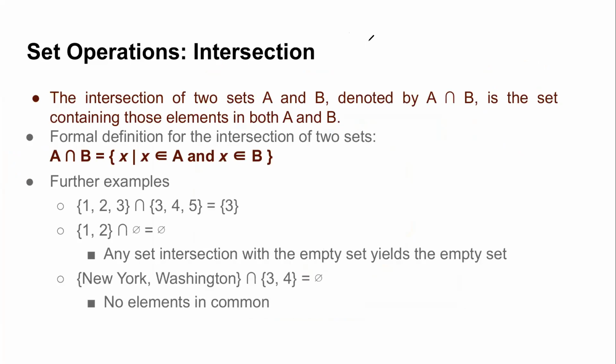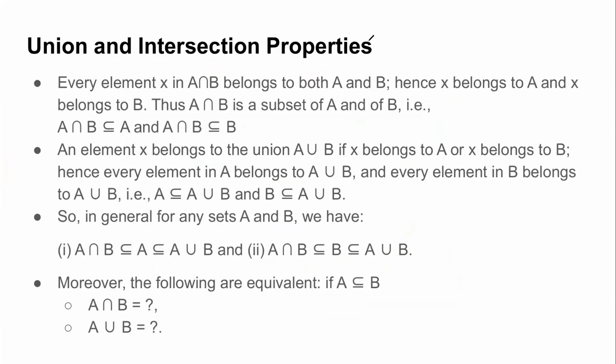So in general, given a set A, the intersection is a subset of that set, and this set is itself a subset of the union. So the intersection lies on the left-hand side, and the union lies on the right-hand side in terms of content. Are these two clear to everyone? This is very clear from the diagram also.